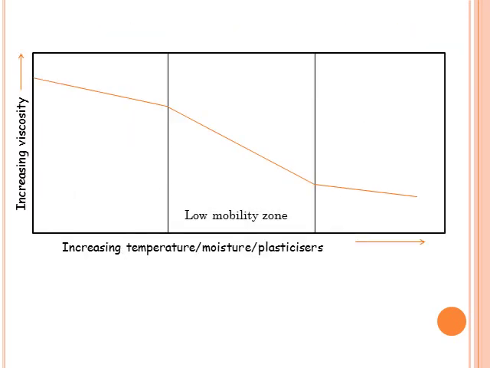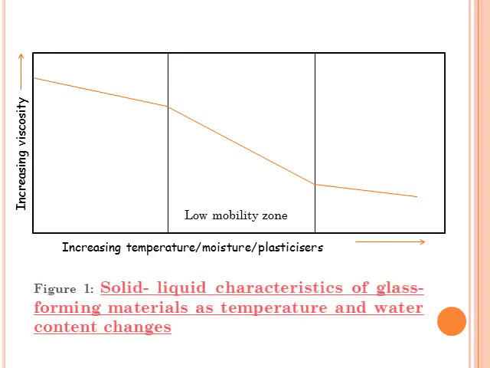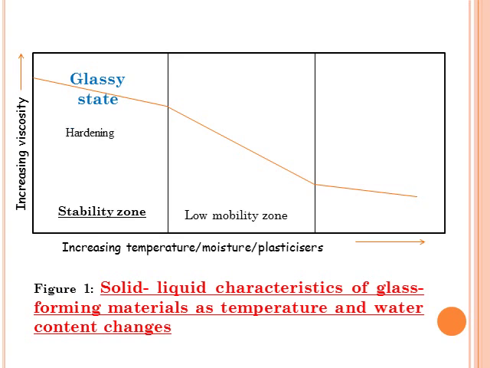Okay, look at this graph. This graph shows the characteristic of solid and liquid of glass-forming materials as temperature and water content change. At the stability zone, we can see the state exhibits as glassy, which has lower temperature. It exhibits the properties of hardening, crispness, and cracking.